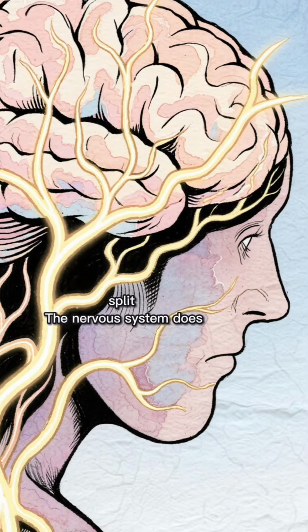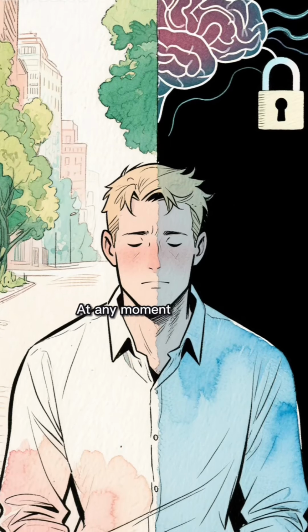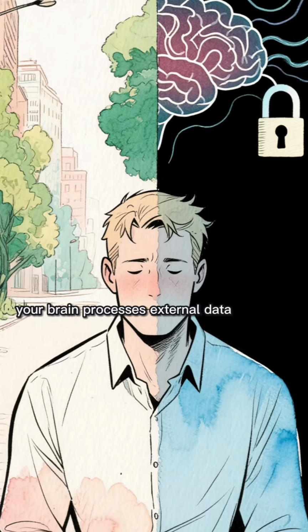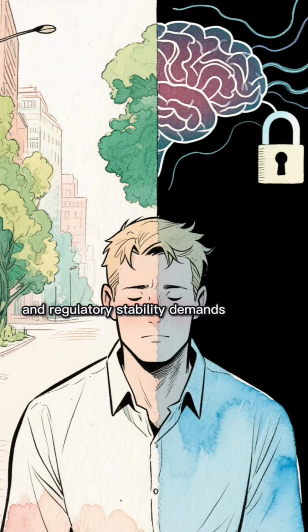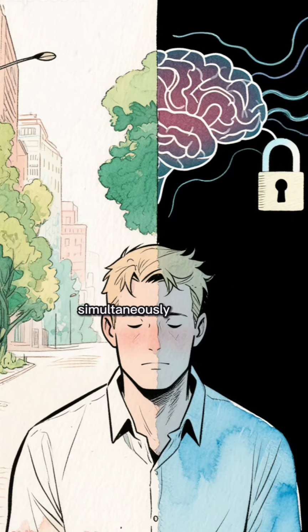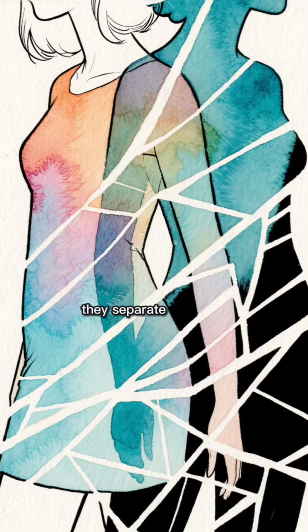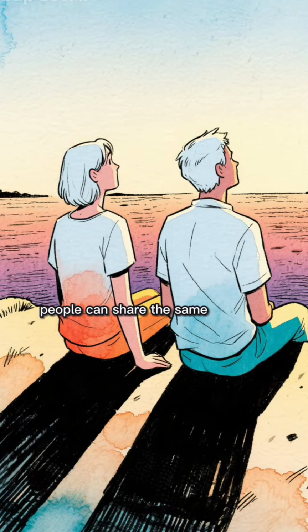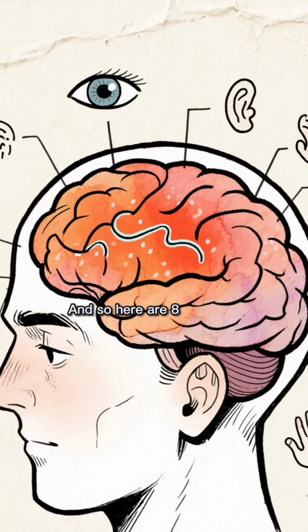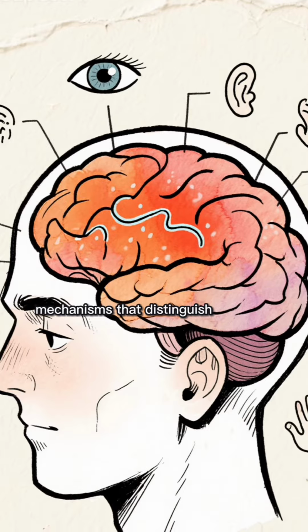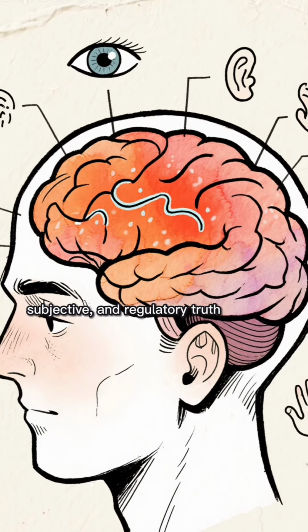Reality does not split, the nervous system does. At any moment, your brain processes external data, internal memory, and regulatory stability demands simultaneously. These streams often align. Under stress or identity threat, they separate. When they separate, people can share the same event and live inside different truths. And so here are 8 mechanisms that distinguish objective, subjective, and regulatory truth.